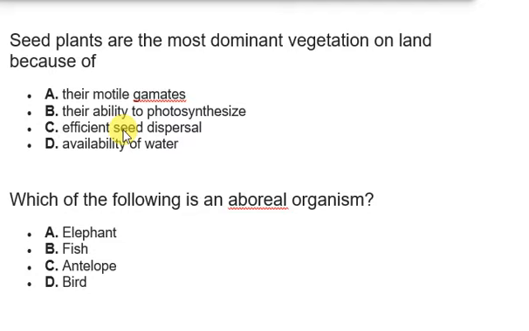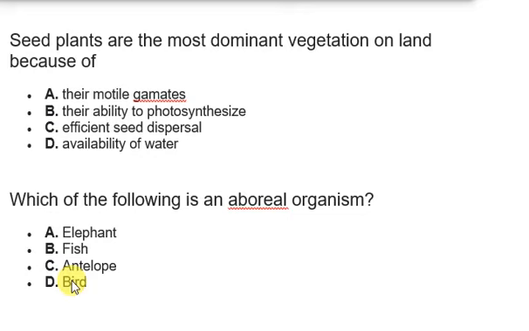One of the organisms we have on trees mostly among these options are the birds. Of course, elephants stay on land. They don't hang around trees. Fishes stay inside water. There's nothing associating them with trees. Antelope also, just like elephants, move around the bush. However, birds lay nests on trees. They peck the tree and do a lot of things on the tree. So they spend most of their time on trees.